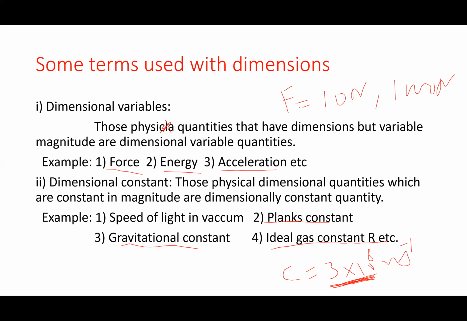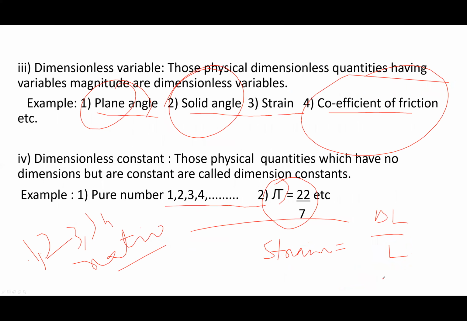Dimensionless variables: those variables whose numerical value changes, but which don't have dimensions. Dimensionless constants: those quantities which don't have dimensions.